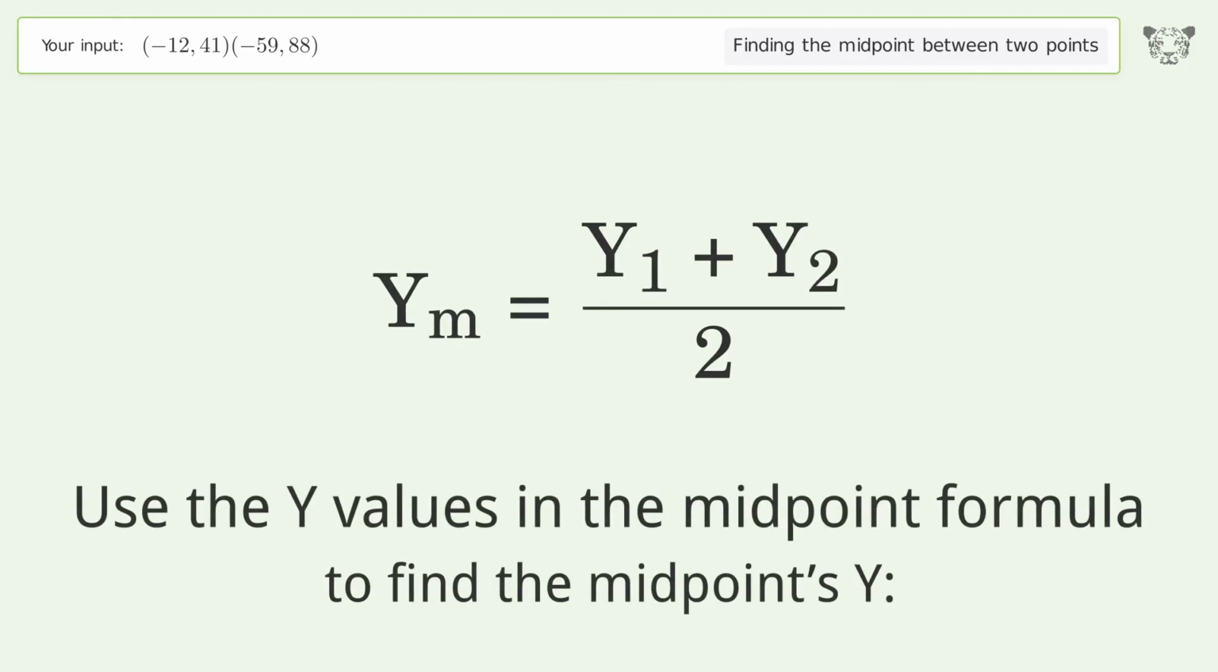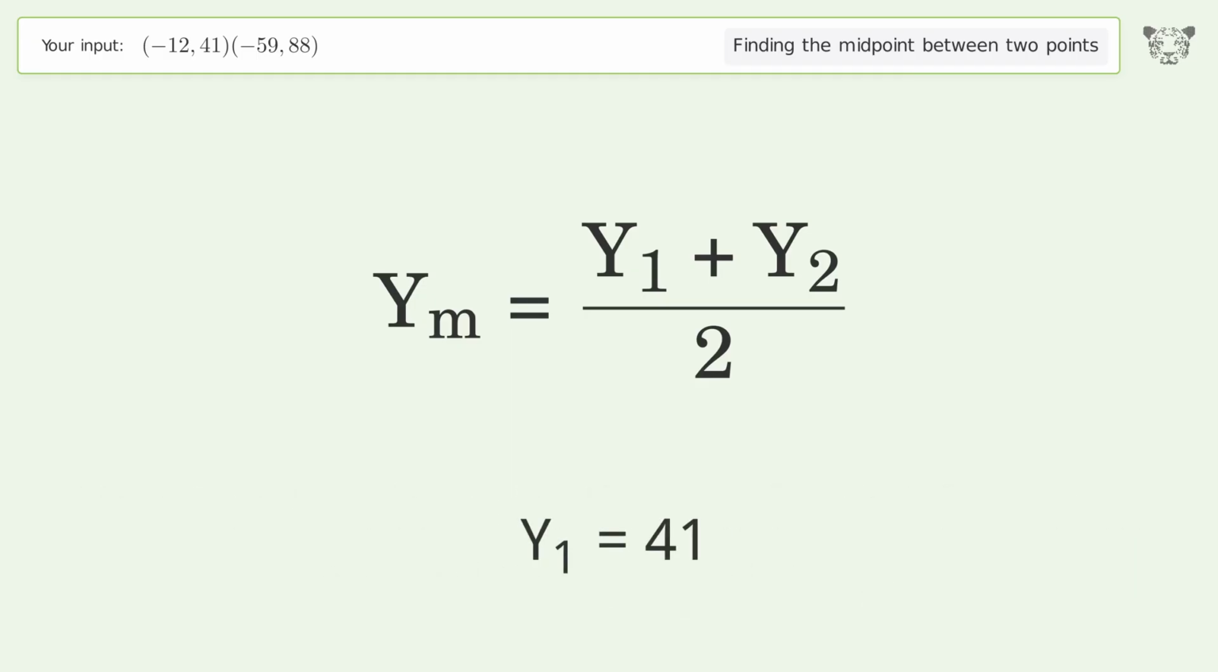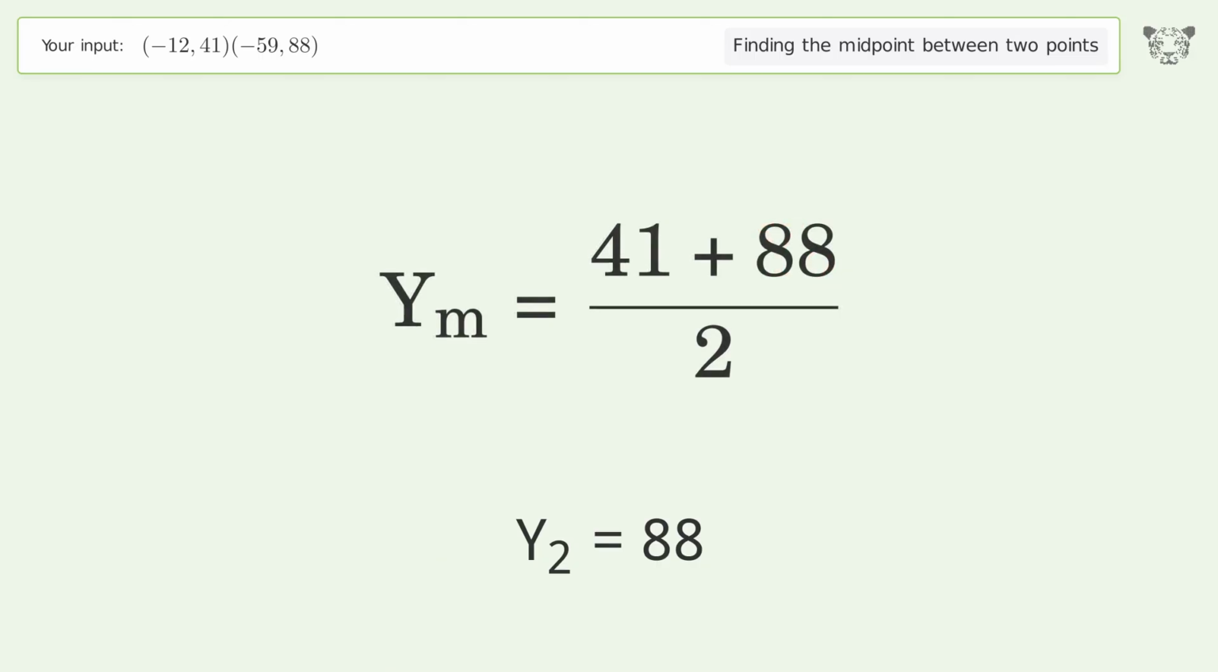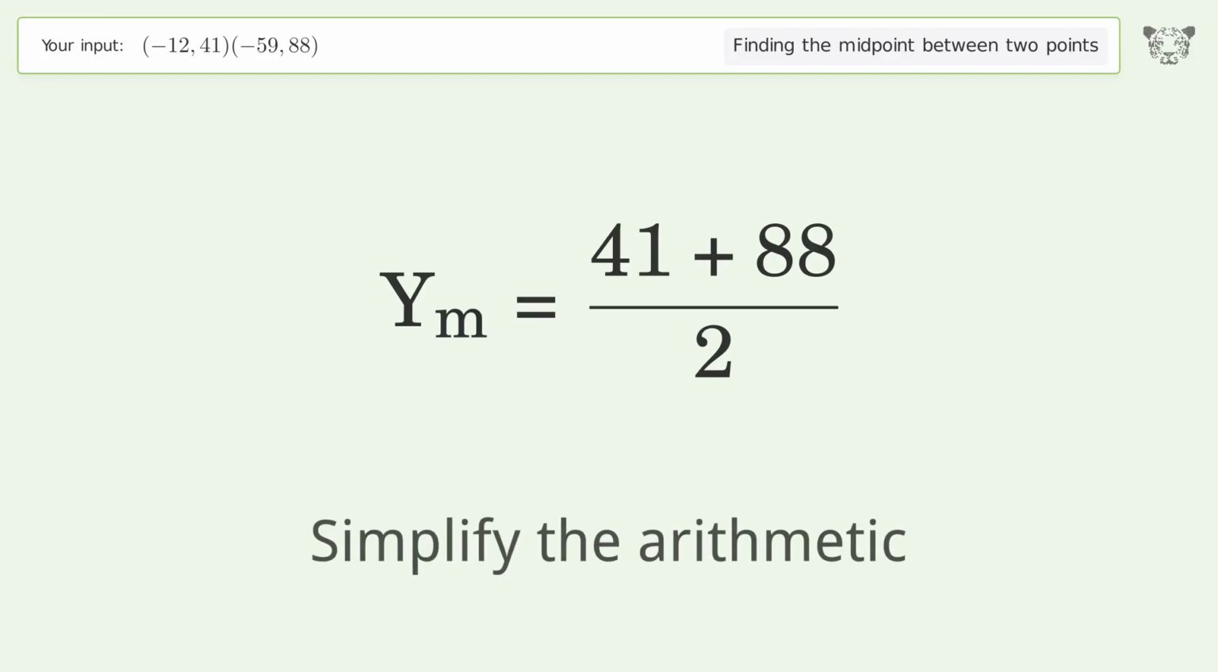Use the y values in the midpoint formula to find the midpoint's y. y1 equals 41. y2 equals 88. Simplify the arithmetic.